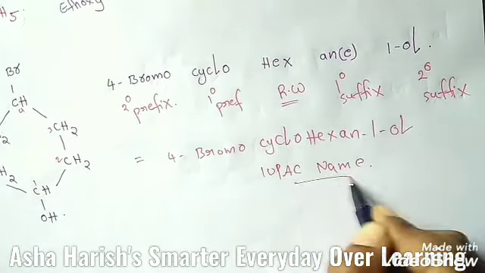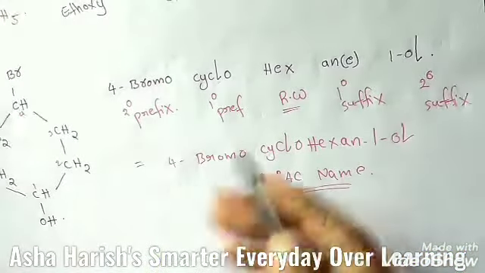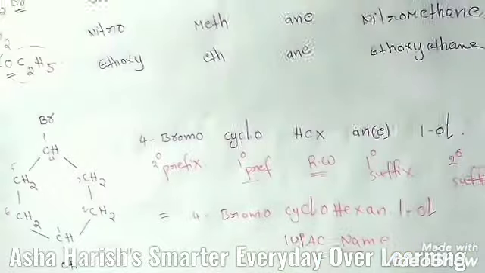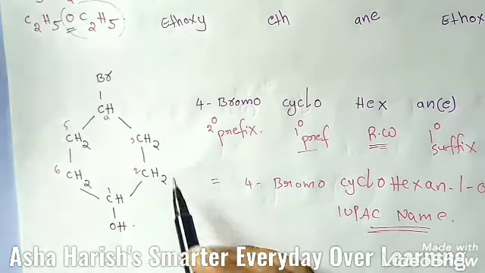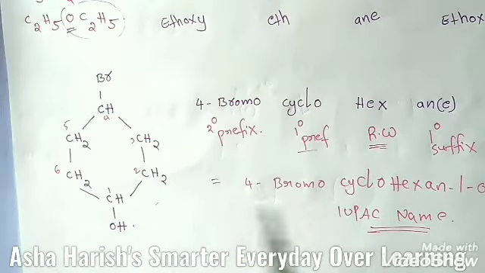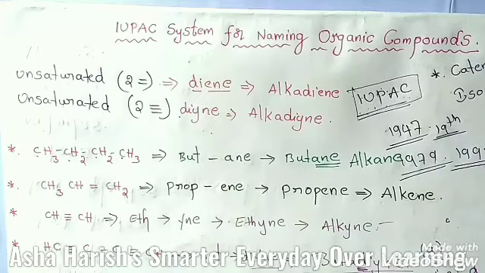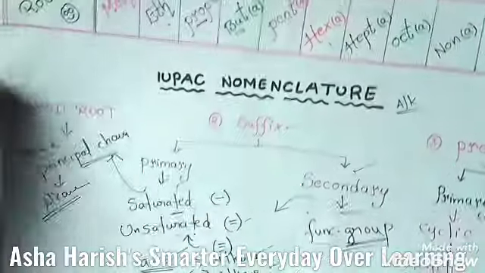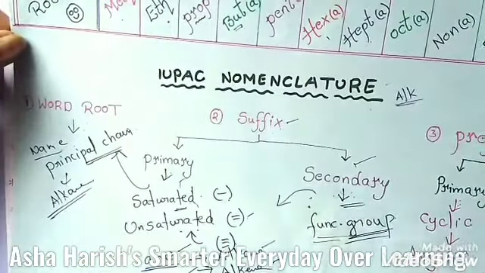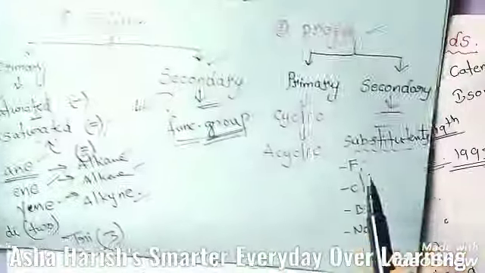Okay students, if you keep in mind all these secondary suffixes, all these primary prefixes and word roots, if you keep all these in your mind, then you can identify the common name basing upon the IUPAC system, right? And if you do some examples for practice, then it will be very easy for you to identify the nomenclature. This is about the structure, the complete detailed information of IUPAC nomenclature about word root, suffix and prefix. Here prefix also, 2 types I have explained in this class.